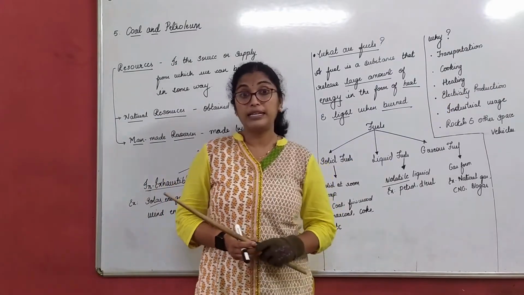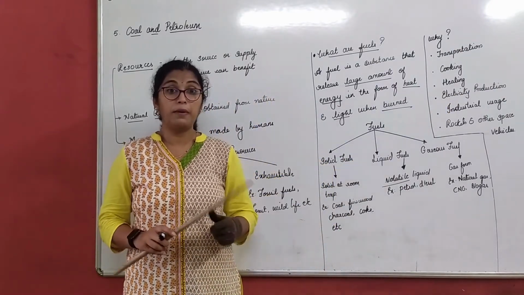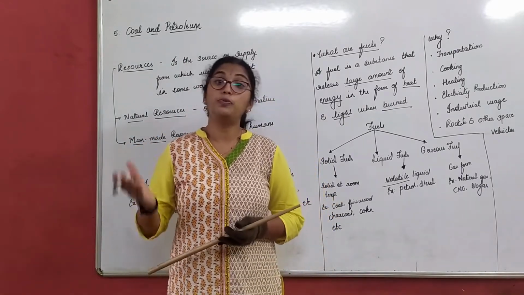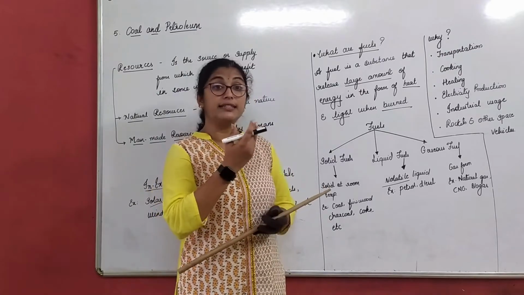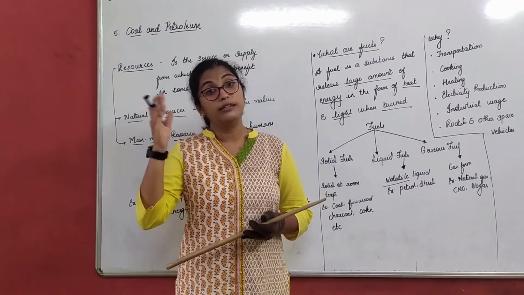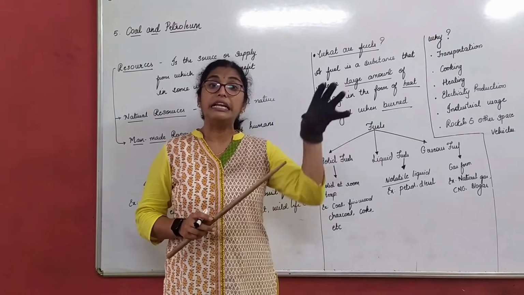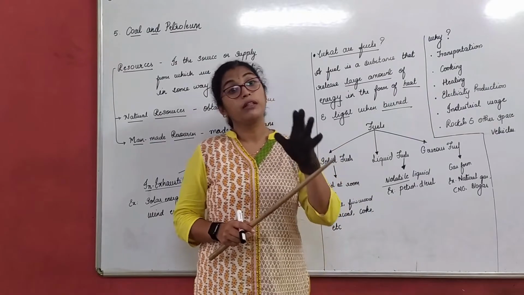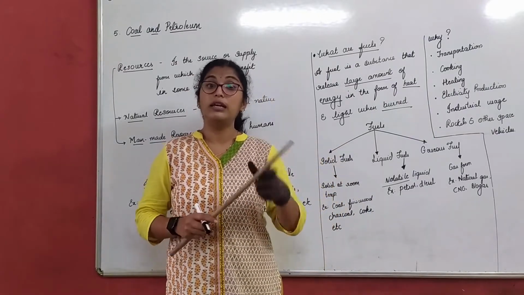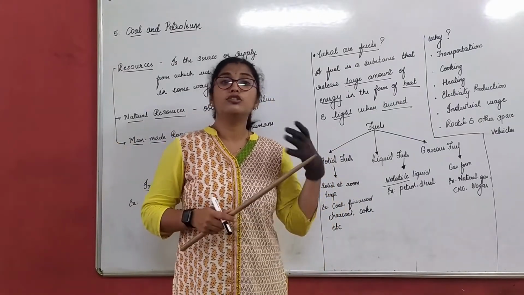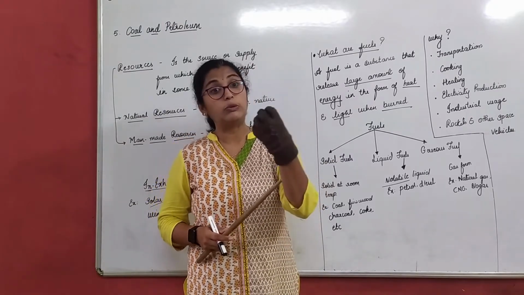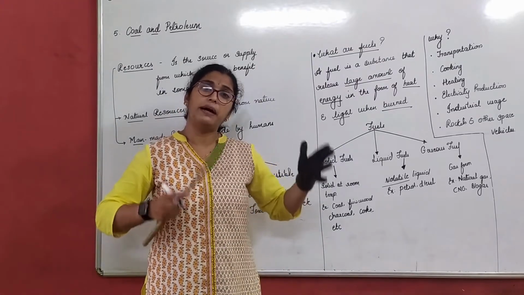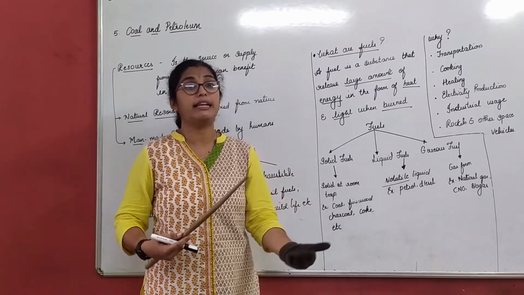Electricity production. As I had told, coal is used in the power plant. Many different types of fuels are used in power plants to produce electricity. You will study this in detail about power plants in your 10th grade. A power plant is a plant where electricity is produced. A hydro power plant uses water. A thermal power plant uses coal, that means through heat it is produced. A nuclear power plant uses nuclear energy or radioactive material. There are different power plants used to produce electricity.